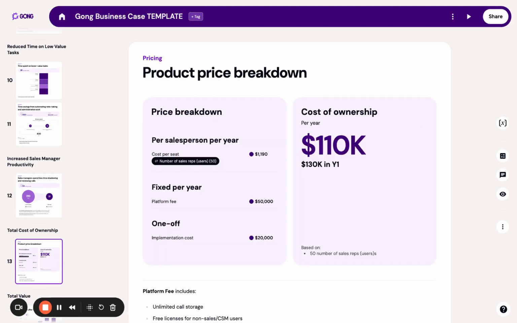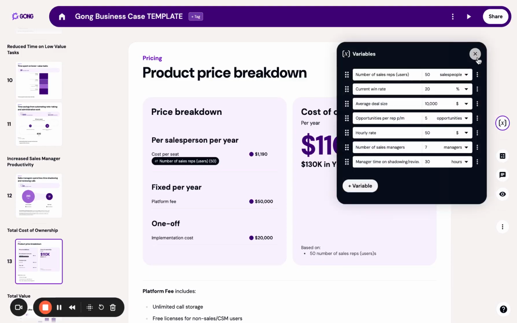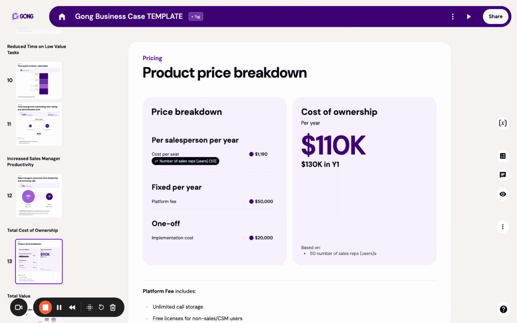Our interpretation of Gong's pricing includes a few components. Cost per seat, which is based off that number of sales reps variable up in the top right. A platform fee, which includes a fixed cost per year, along with an implementation cost, which will only apply to year one of the business case.